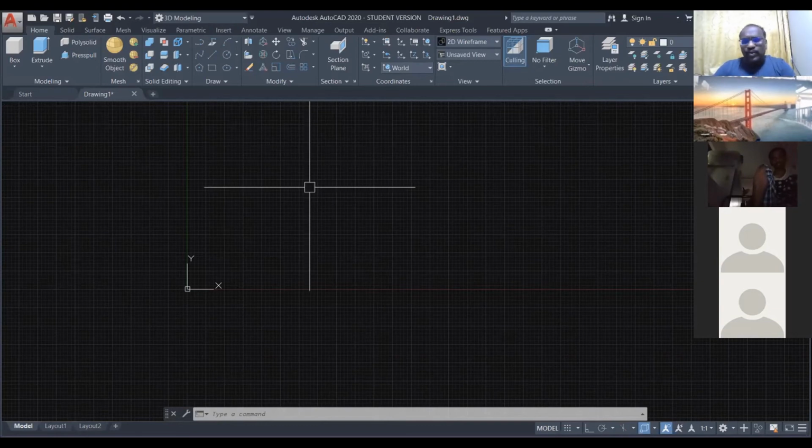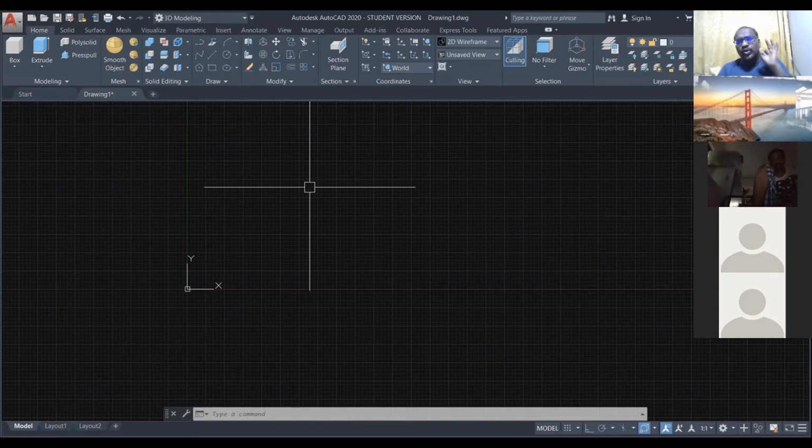Now straight away I'm going to start one basic, very simple line diagram. The first command I'm going to teach you is called line. If you want to do any drawings, there are three basic important commands in AutoCAD. One is line, second is circle, third is arc.